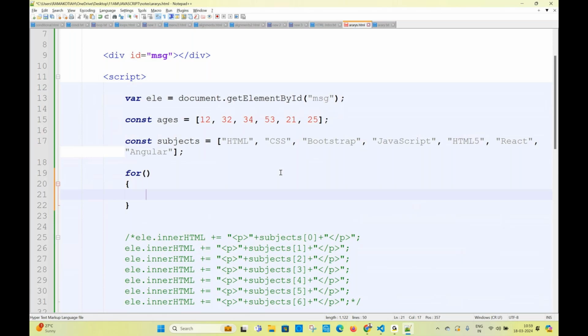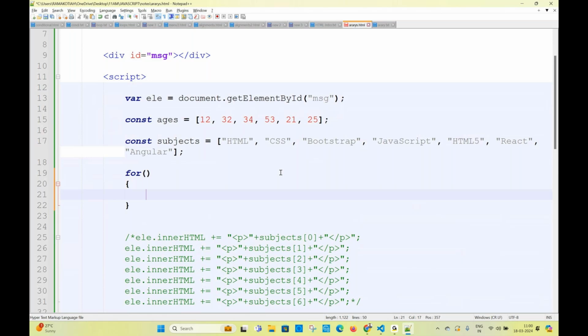Where to start the loop? Index starts with 0, so my starting point is 0. Why? Because how to access array values? By using index. Index always starts with 0. So remember, array index always starts with 0, so your loop iteration also starts with 0. And what is the length? How many times do I have to repeat the loop? Ending point: total number of elements. How many elements are there? 7. So I have to repeat the loop 7 times.